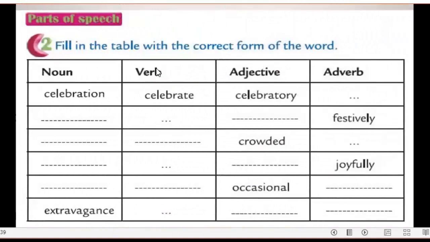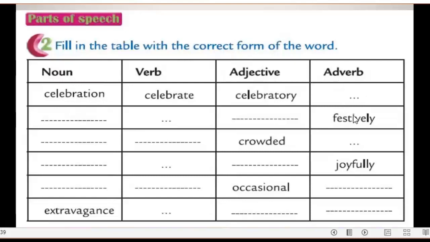Now, exercise number 2. Here we have a noun, verb, adjective, and adverb. Of course, fill in the table with the correct form of the word. For example, celebration, the verb celebrate, adjective celebratory, and there is no adverb.